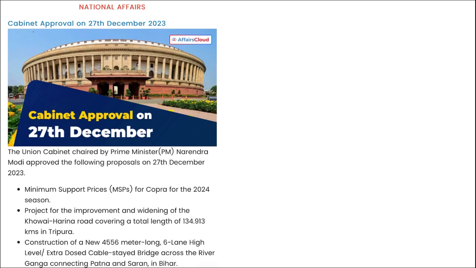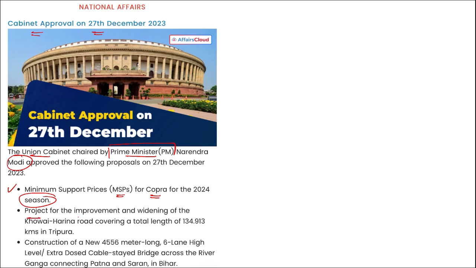Let's start. First, we are talking about some cabinet approvals on 27th of December. And here you can see, first of all, remember the Union Cabinet is chaired by whom? It is chaired by Prime Minister Narendra Modi. Then, minimum support price for copra for 2024 season has been given. Next, first remember, then we will go for the details.